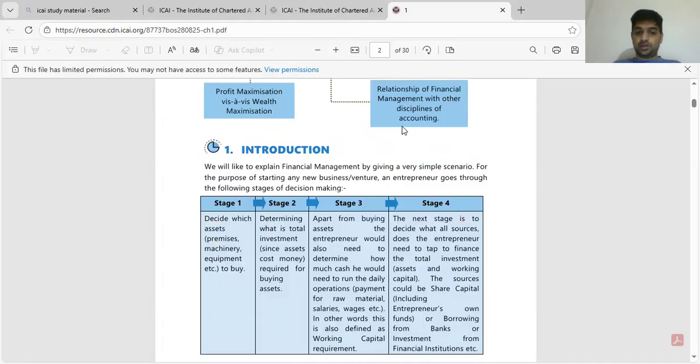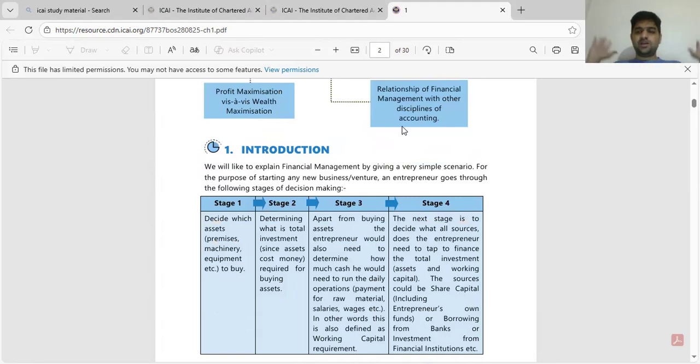This requires working capital, working capital requirements like raw materials, salary, wages, and all. For this funding, what is the source of funds? If I am starting the business, I may bring from my own sources as capital. I may take bank borrowing. So this we call source of funding, from where we bring the money.